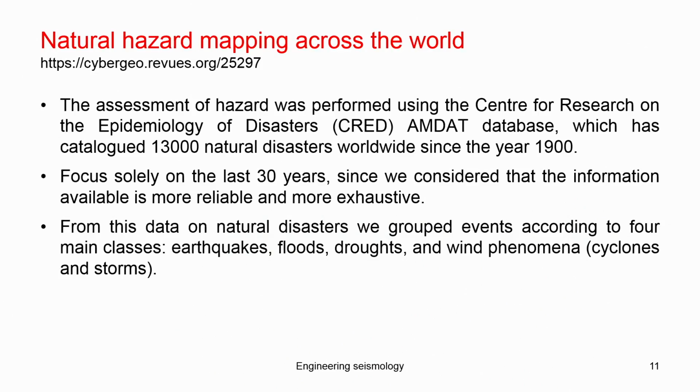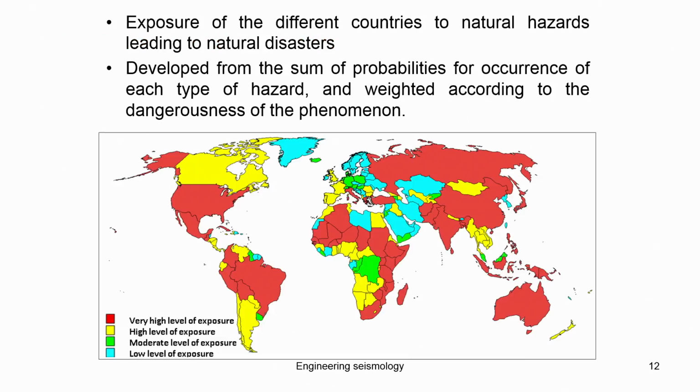So, the hazard assessment was performed using the Center for Research on the Epidemiology of Disasters, the EM-DAT database, which has catalogued up to 13,000 natural disasters worldwide since the year 1900. They tried to study and analyze this data and come up with how these different countries are really affected by this hazard, and also how they are prepared and how the future risk is associated with that. They made an attempt.